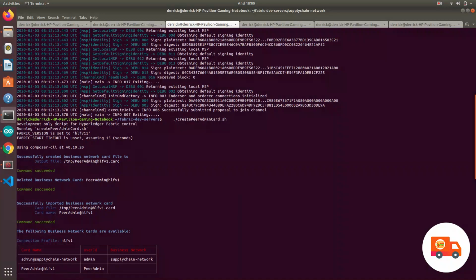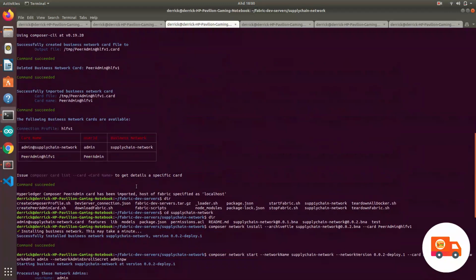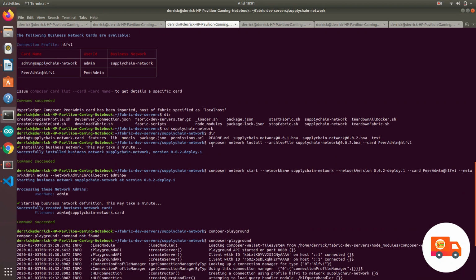After that, once it runs, I will try to create a peer admin card, which is used to create the business network, which is the blockchain. Then I'll try to install the developed supply chain BNA file, which is the business network archive, the compressed file.